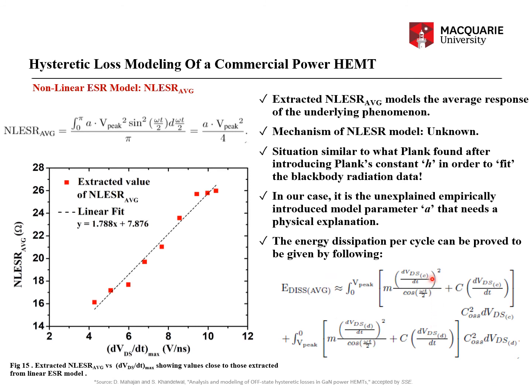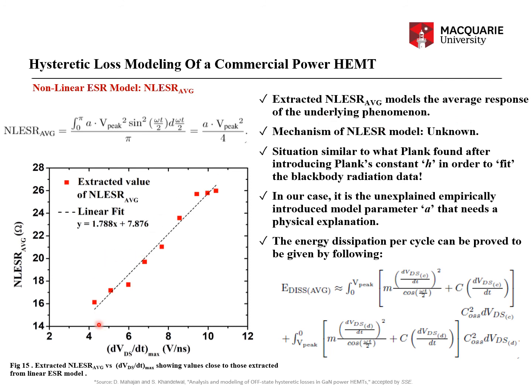And you can see that now this expression is proportional to dV/dt square and dV/dt across the device. So the nonlinear ESR model, number one, predicts a loss proportional to both dV/dt and dV/dt square across the device. Okay? And NLESR average models the average response of the underlying phenomenon.